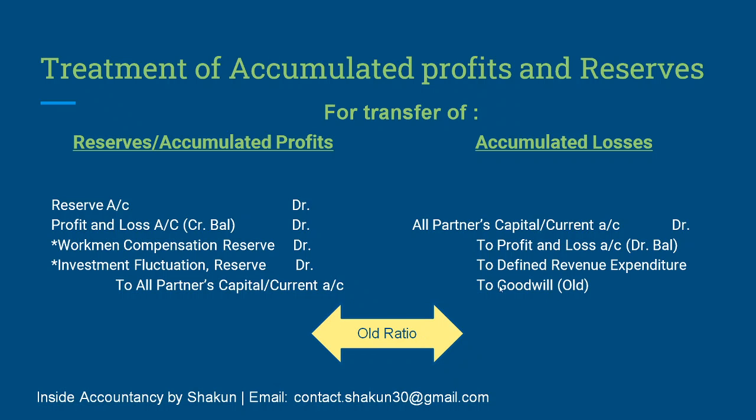Similarly, all the things which were mentioned on the asset side, all these things have a DR balance. We are going to write them off. Therefore, they are credited and partners' capital or current account is debited. Again, the distribution between the partners would be made in the old ratio. Why? Because all these are the old accumulated profits and reserves which were already earned by the firm before the reconstitution of the firm. Moving on.